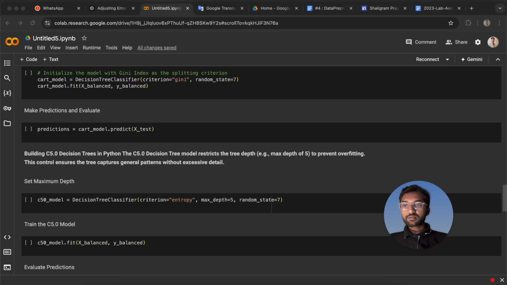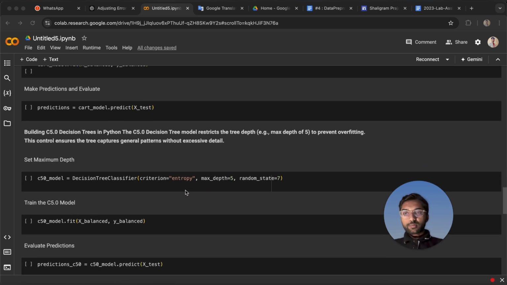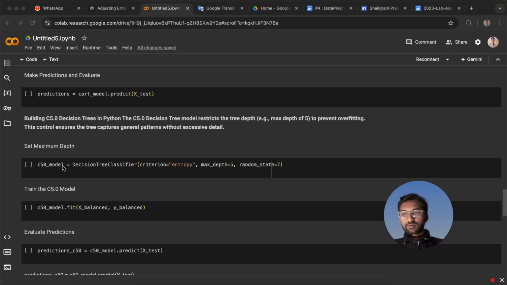Next is the C5.0 decision tree. This is a tree which has a maximum of 5 levels. So this tree reduces the complexity of the model and prevents the overfitting issue. To make this tree, we can use this command: C50 model, DecisionTreeClassifier with criterion equal to entropy and max_depth equal to 5. By using this command, we can set the maximum depth of the decision tree, which is equal to 5.